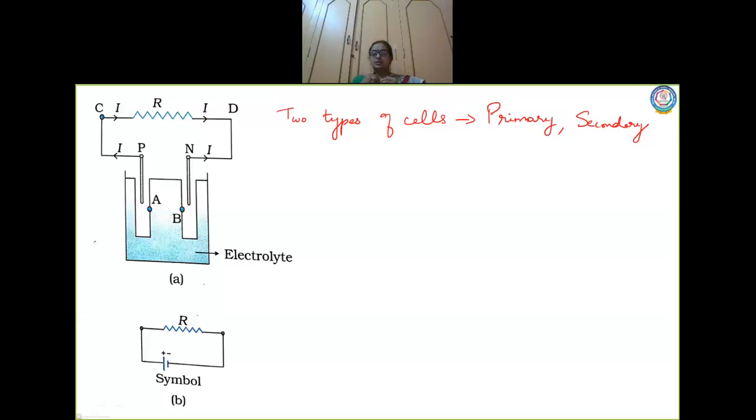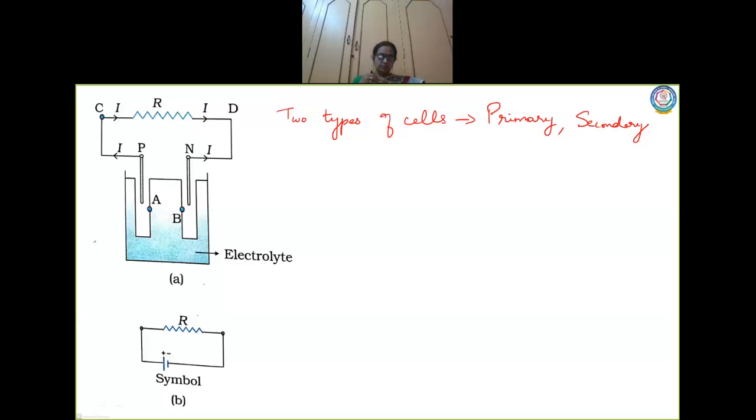The chemical process is reversible there, whereas in a primary cell it is not reversible. Once the energy is exhausted, you have to throw it away, you cannot use it. In secondary cells the chemical process can be reversed, and you can charge it again and again. In secondary cells you have the process of charging and discharging.